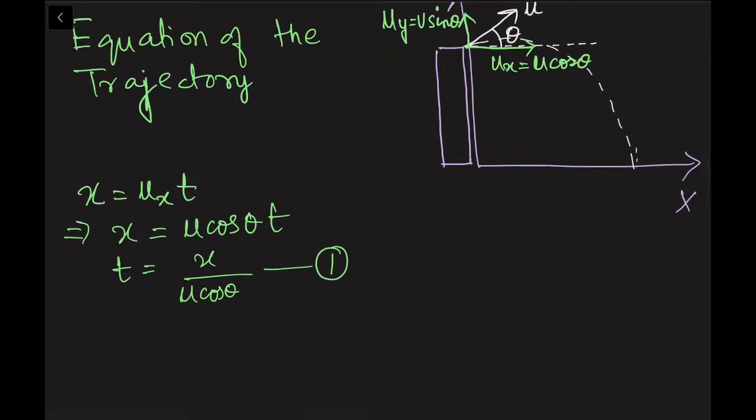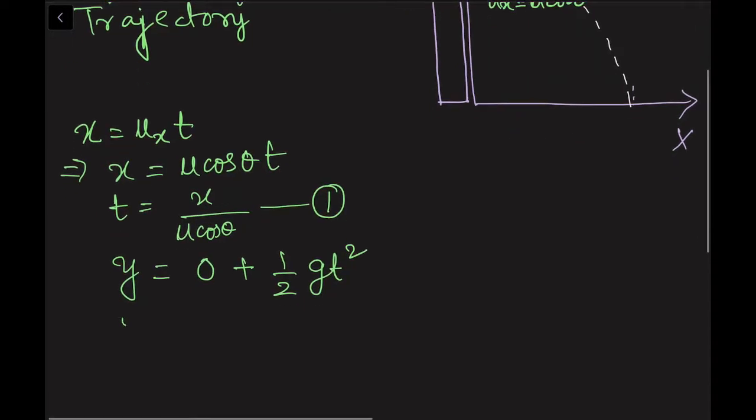Now let the displacement along the vertical direction be y, so I am using the formula y is equal to ut plus half gt square. Here it will be 0 plus half gt square. Let us substitute the values.